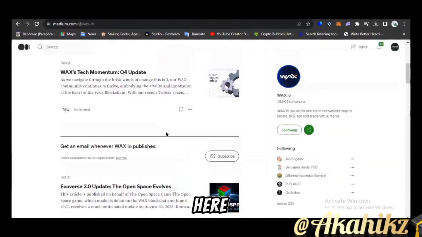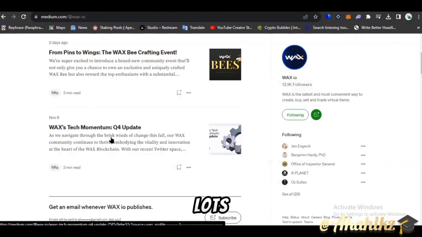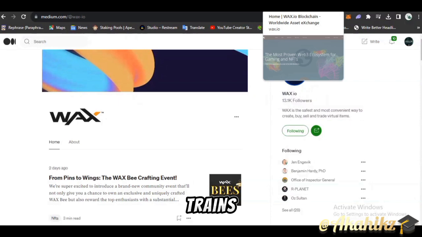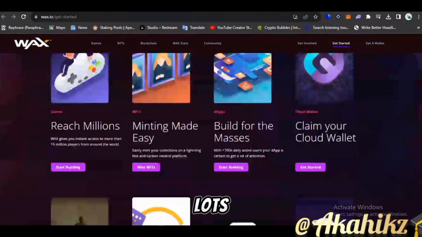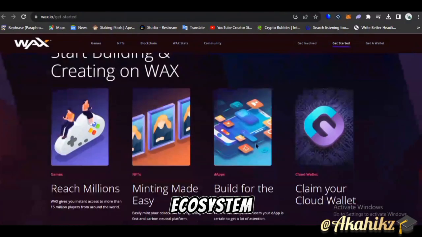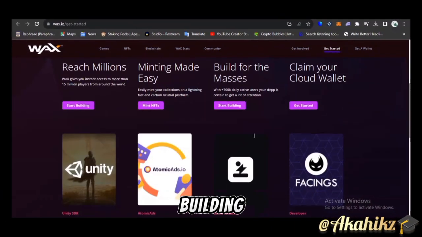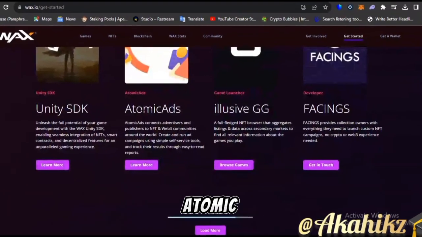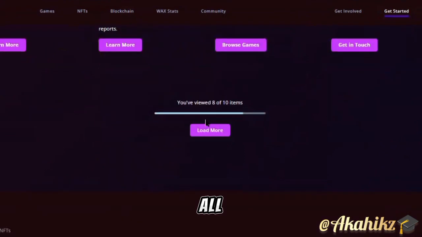Now, aside from that, you can also see this is for WAX Tech Momentum. So lots of updates are usually dropped here. So this is where you get current trends. Also, when you're part of the Discord, you also get access to lots of tips on current happenings in the ecosystem. So you can see you can play games, reach millions, build for masses, start building, claim your cloud wallet, and more. You got Atomic Art, you got Inclusive GG, and more. So these are just all available here.